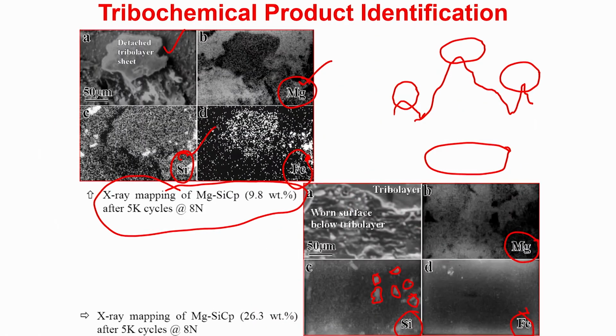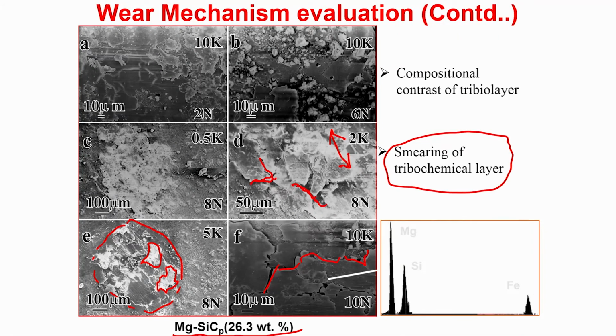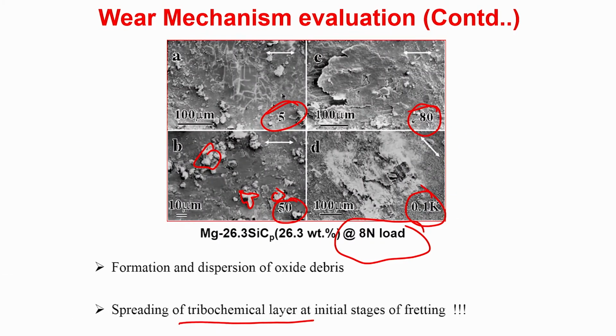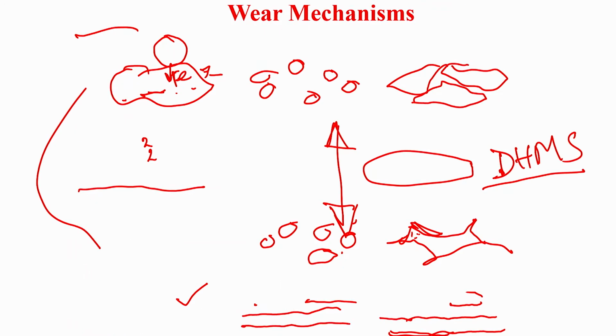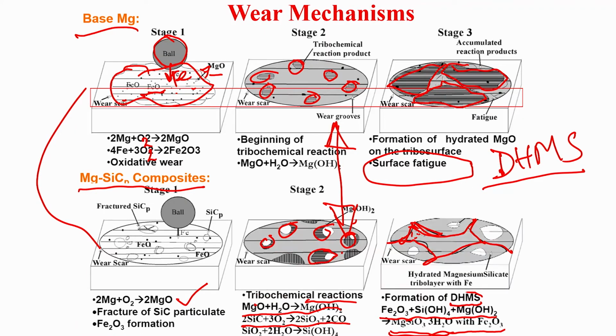If you recall, some of the major evidence of this cracking, you can see here. So, if there is cracking, there is every potential that this chunk of the material from the worn surfaces will be lifted off and come out and form wear debris particles. So, this is the entire wear mechanism study.